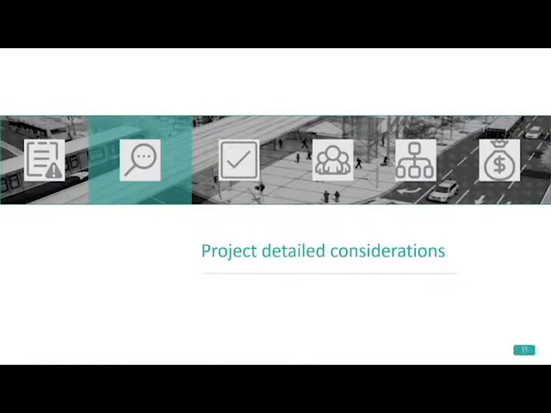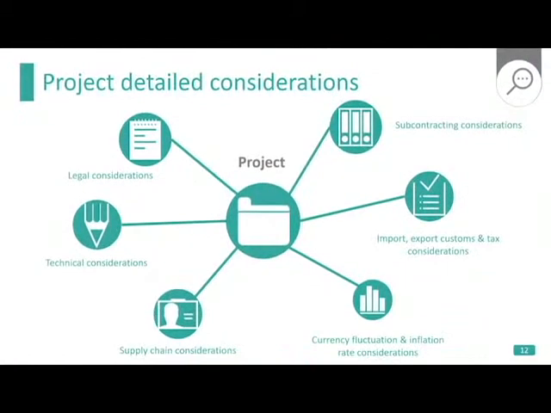Next, I will talk about the second part, the project detail considerations. To construct and operate the light railway transit system in Chongqing City more smoothly, some detailed considerations related to the project need to be investigated and determined before entering the joint venture with a local partner. To be more specific, the details talked in this chapter include aspects of legal, technical, supply chain, subcontracting, import-export customs, tax, currency, and inflation rate.